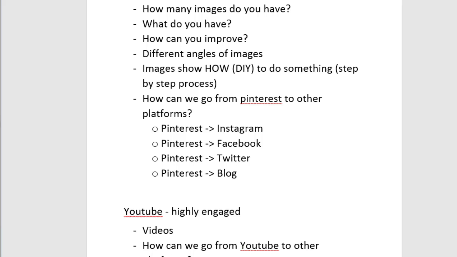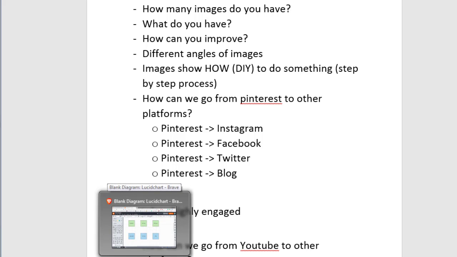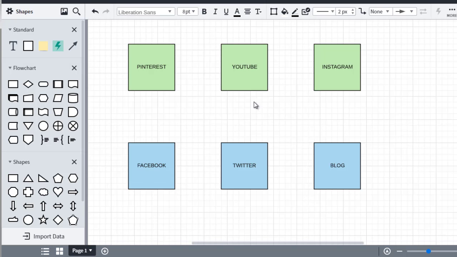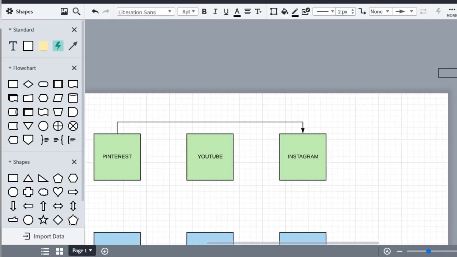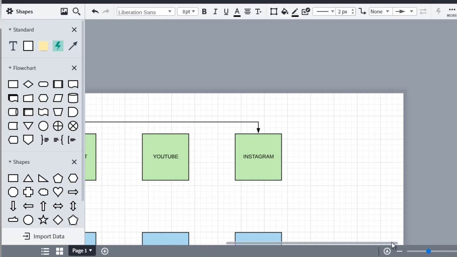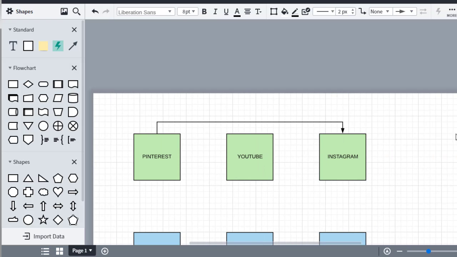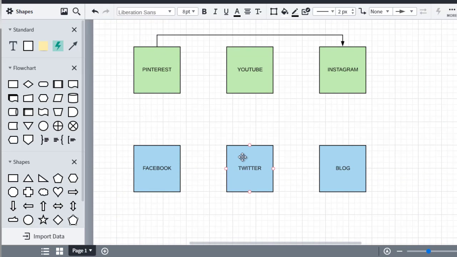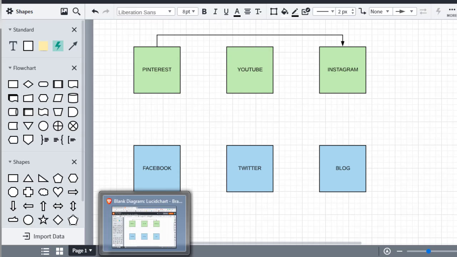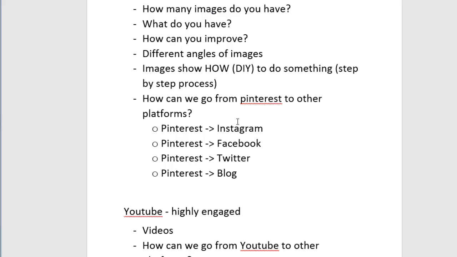All right, so let's implement that. Pinterest goes to Instagram. What you do is put your mouse over here, press, and drag it over here. Let me move it back over here. So we got Pinterest to Instagram. We got Facebook, Twitter, and blog.